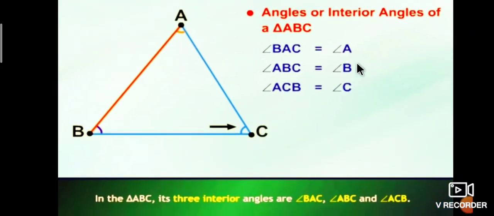The angles are the interior angles of triangle ABC.